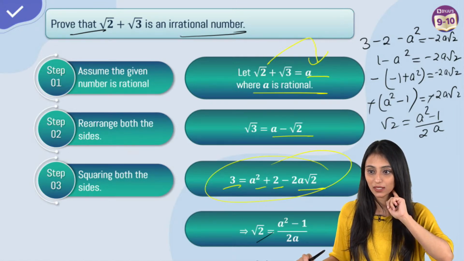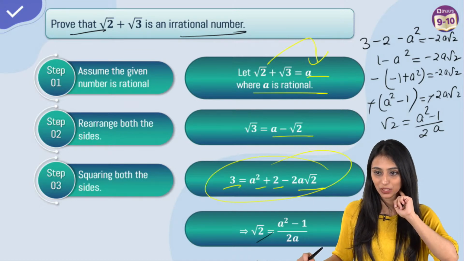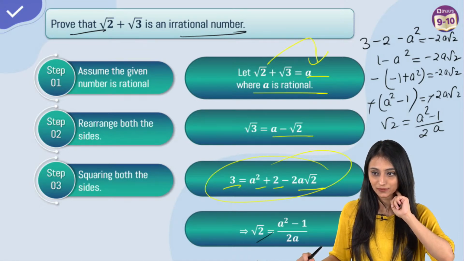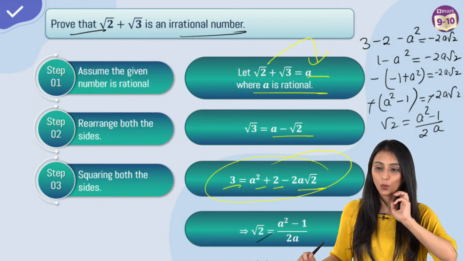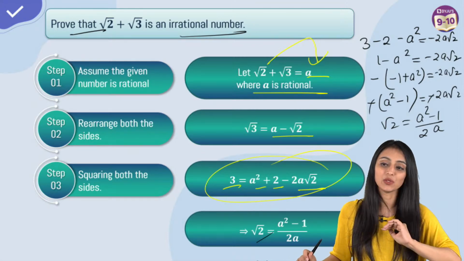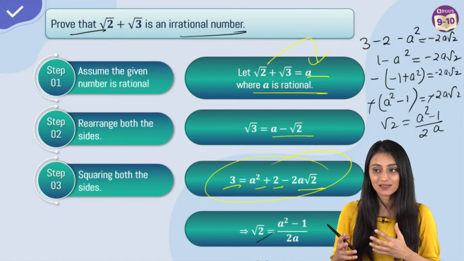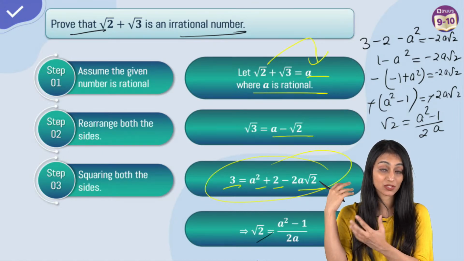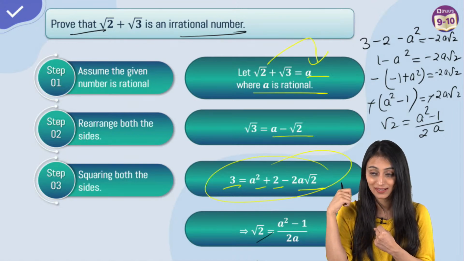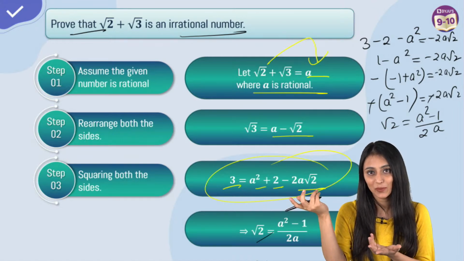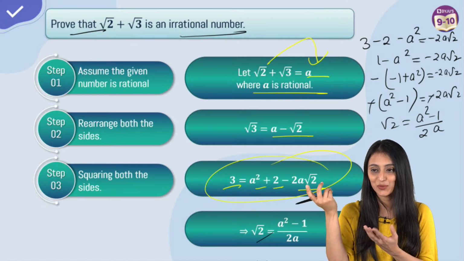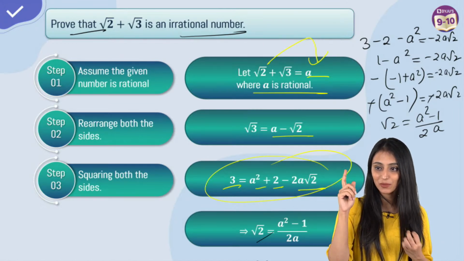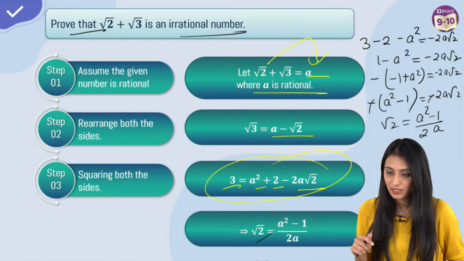तायशा, स्टेप 3. एवरीबडी इज सेइंग स्टेप 3. Yes. Education world, though there is another method that we can use, but according to the CBSE syllabus, this is what you have to learn, because this is what you have to write in the exam also, right? Otherwise, yes, there are multiple ways in maths to prove them irrational, but we cannot use them. Step 3, everybody is saying step 3. Yes, Akash, this is the identity that I am using.